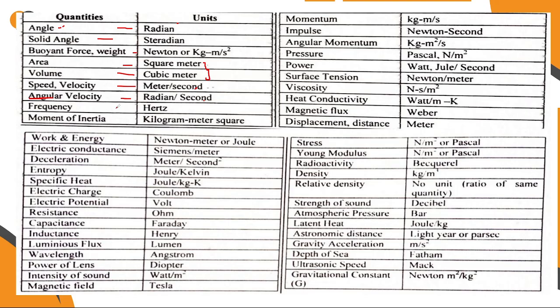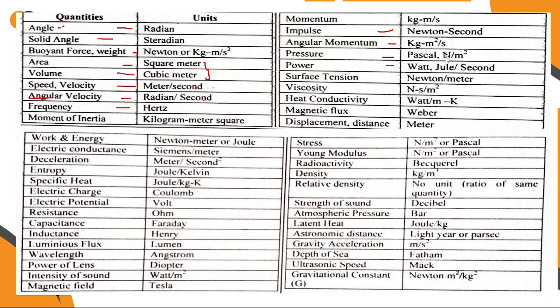Frequency, hertz. Moment of inertia, kilogram meter square. Next, impulse, Newton second. Angular momentum, kilogram meter square per second. Pressure is measured in Pascal, its unit is Pascal or Newton per meter square. Power, watt or joule per second.